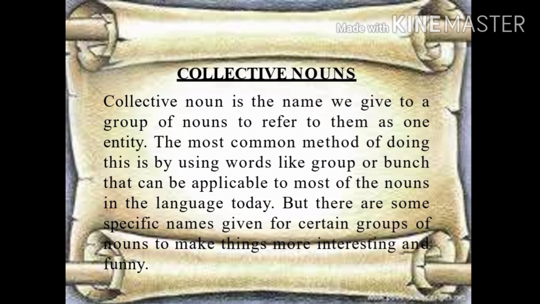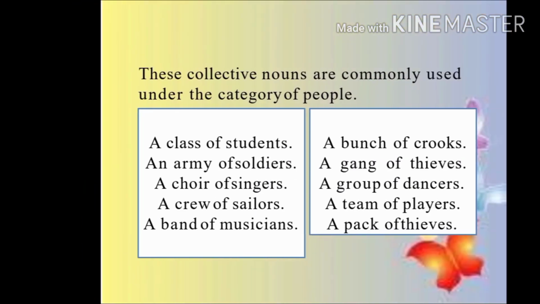But there are some specific names given for certain groups of nouns to make things more interesting and funny. It can be a group of a person, place, animal or thing. So let's just have a look.